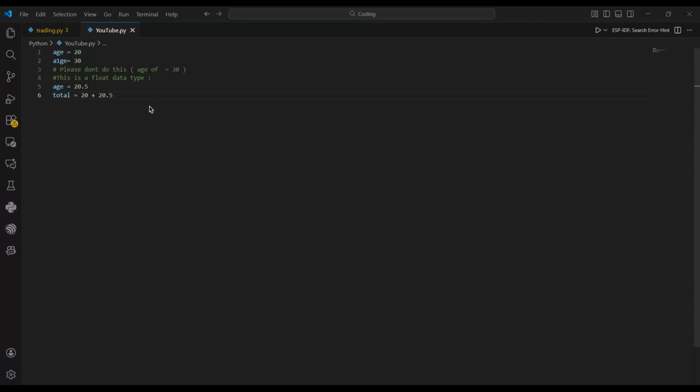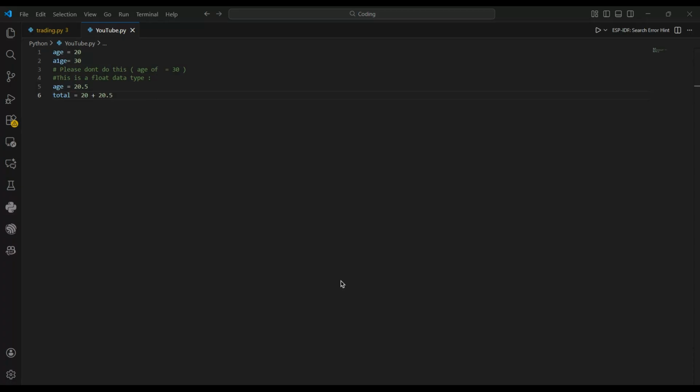There's no worries. And just remember one thing, unlike C++ or most other languages, you don't have to declare what kind of data type you are using. So in C++, if you're using integer, then you have to type int, then the variable name, int age, then equal to, and then the number. Same with string, float, etc.